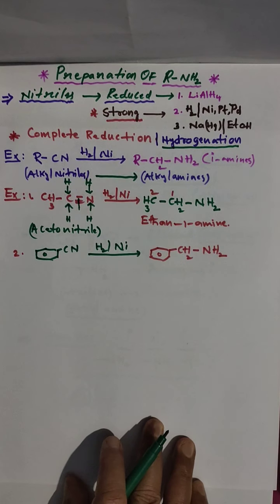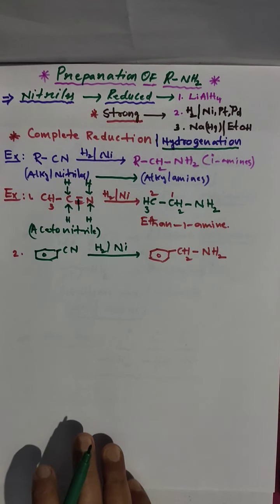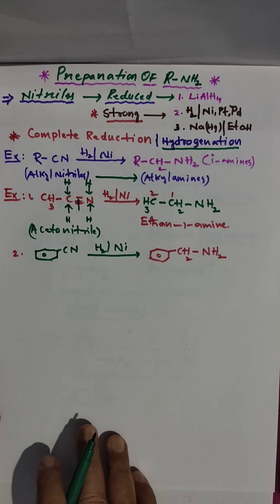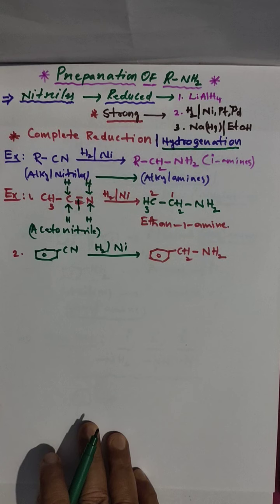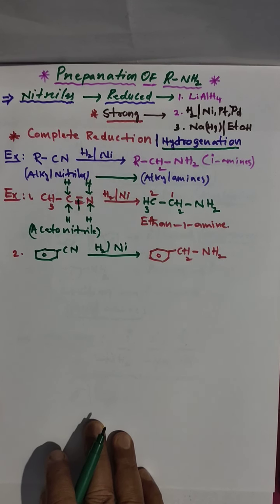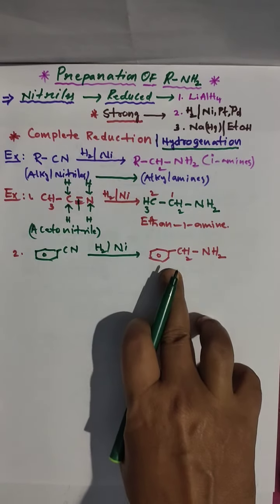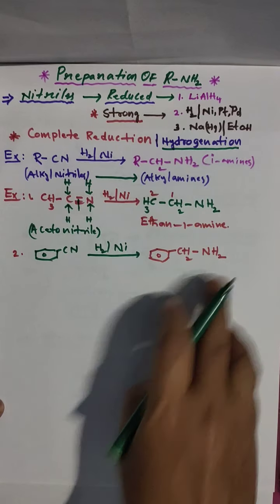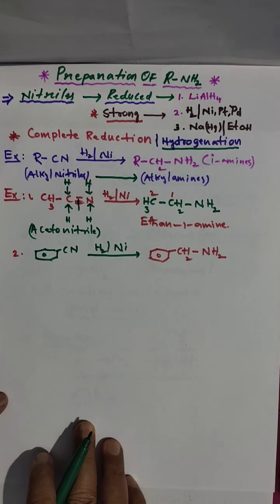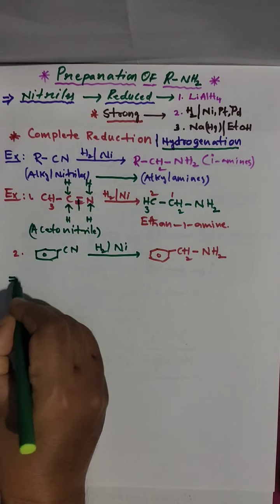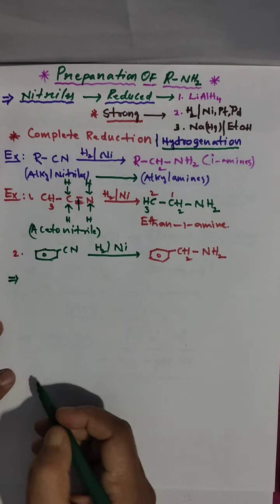Phenylnitrile is converted to what product? Benzylamine. This is the benzyl group, this is amine, benzylamine. Clear?